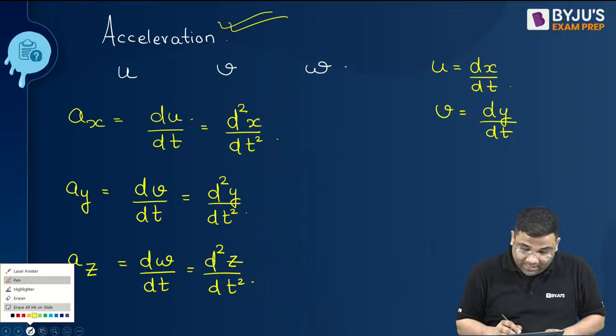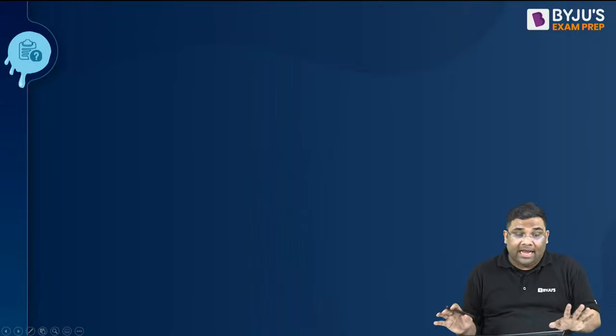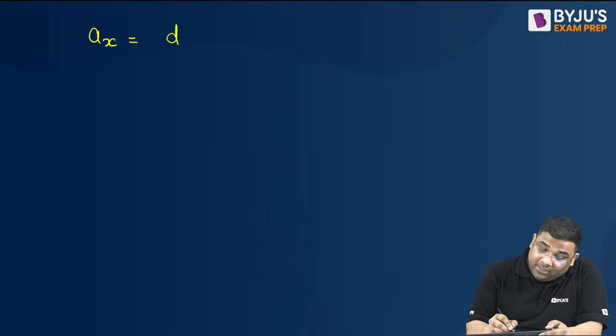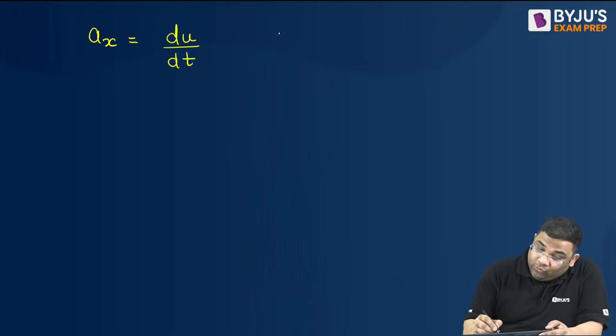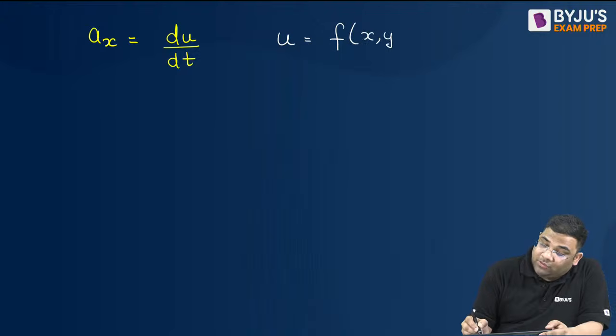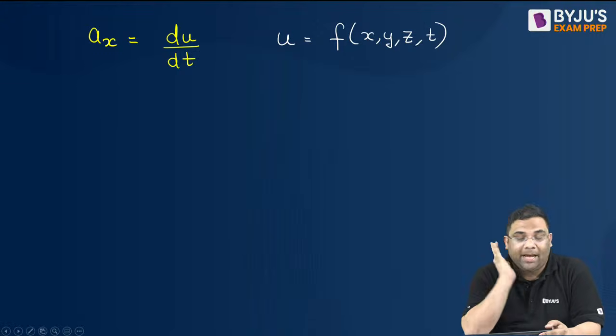Now there is another form also. Let us understand it. Acceleration in x direction is du by dt. Now this u will be a function of x, y, z and time, basically space and time.